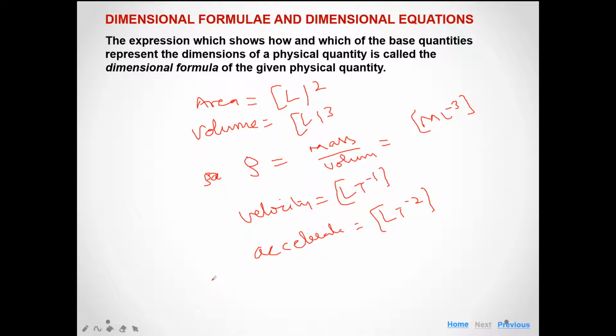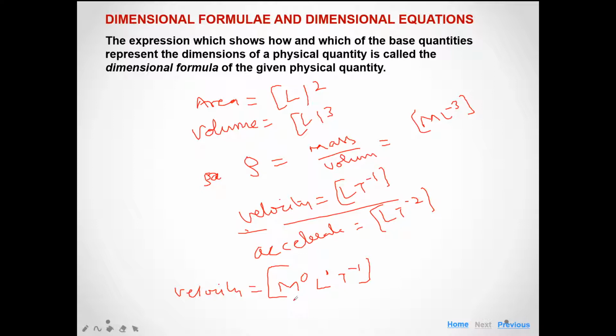A dimensional formula of a physical quantity represents the dependency of the physical quantity on the basic fundamental quantities. There are 7 basic fundamental quantities, but generally we represent the dimensional formula of any physical quantity in terms of M, L and T. If you want to write the standard form of the dimensional formula of velocity, we write velocity is equal to M to the power 0, L to the power 1 and T to the power minus 1. So it is the standard formula of velocity.